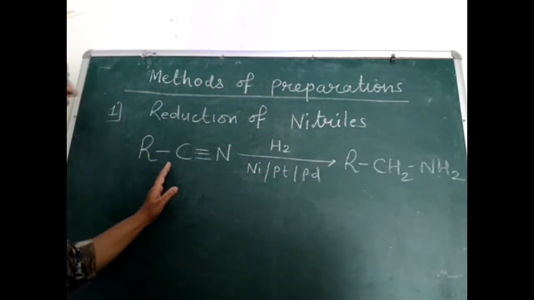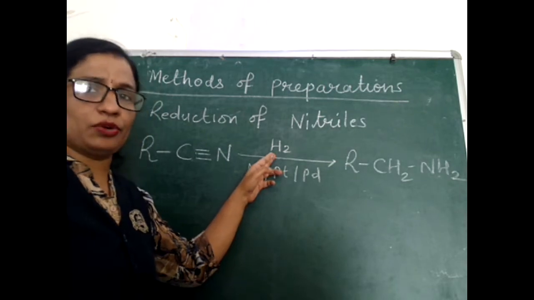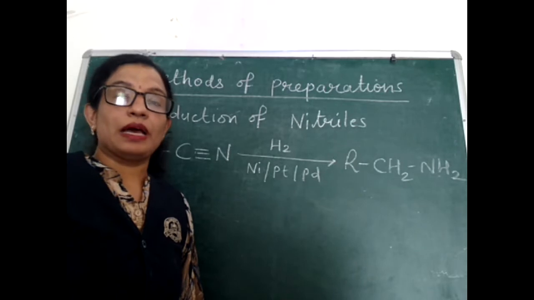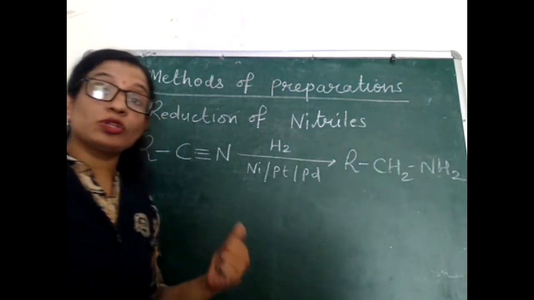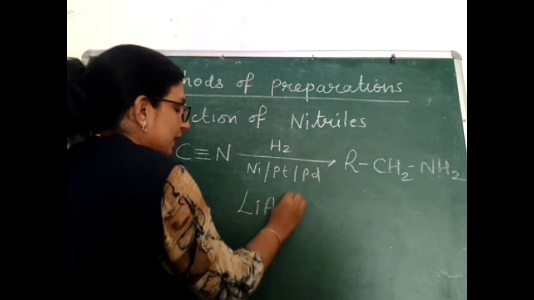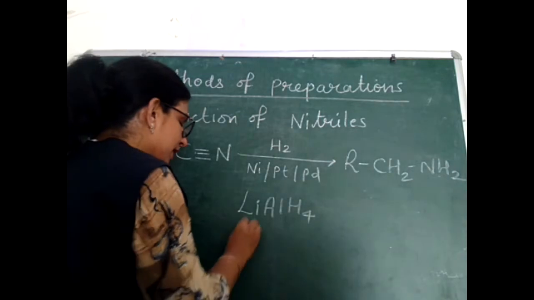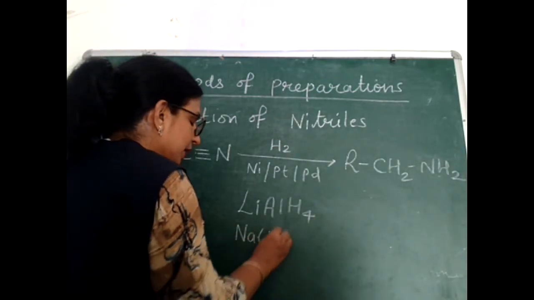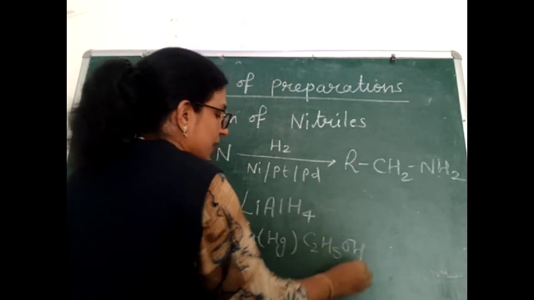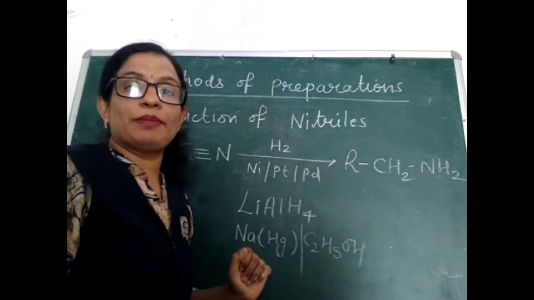So when nitriles are reduced by hydrogen, that means catalytic hydrogenation is taking place, they are getting reduced into amines. Nitriles can also be reduced by other reducing agents like lithium aluminium hydride, or by sodium amalgam in alcohol. These can also be used to reduce nitriles into primary amines.